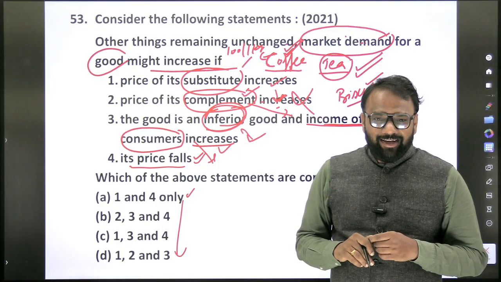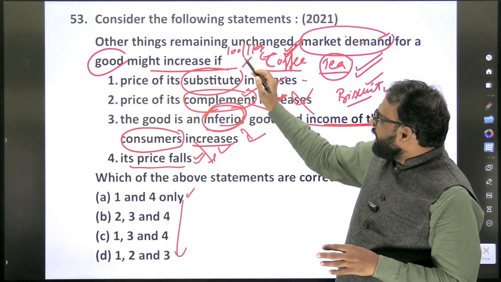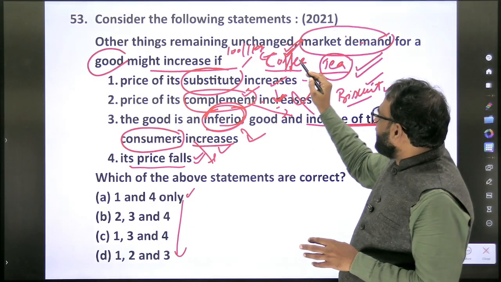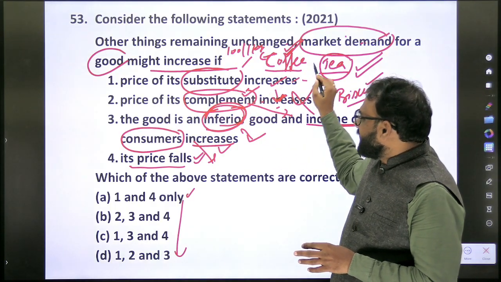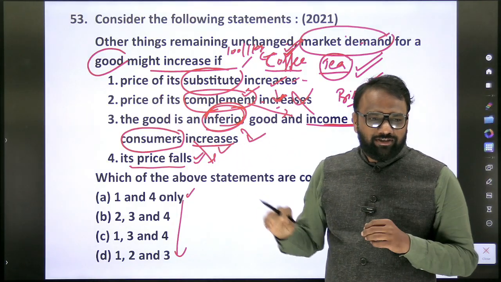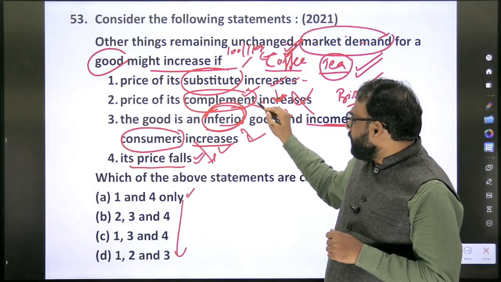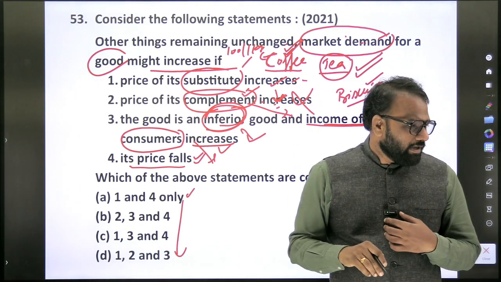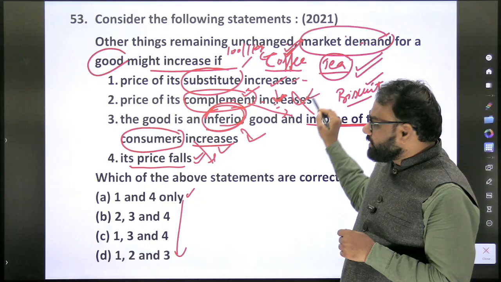See here, I am just making the same question. Consider the following statements. Other things remaining unchanged, market demand for a good might increase if the price of its substitute decreases. Then statement 1 will be true or false? It will be false. Okay, false. Next, price of its complement decreases.